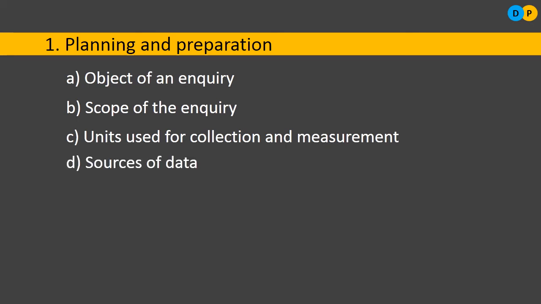Next parameter or factor is sources of data. For me, data may be available from different sources. First of all, I need to decide from where I need to collect the data. Data may be available from primary sources, maybe secondary sources. So first of all, I need to decide where I will be collecting the data from.